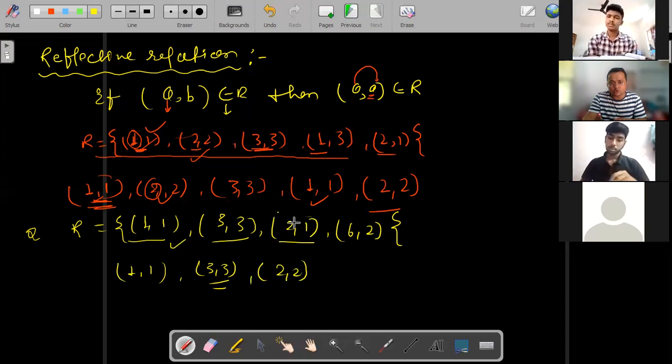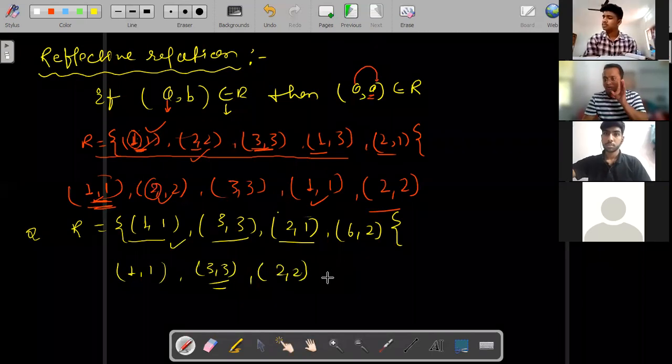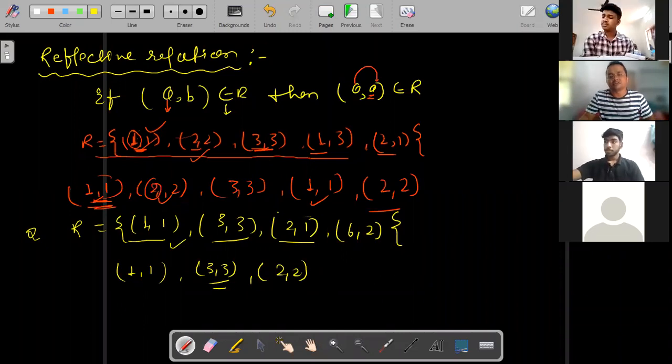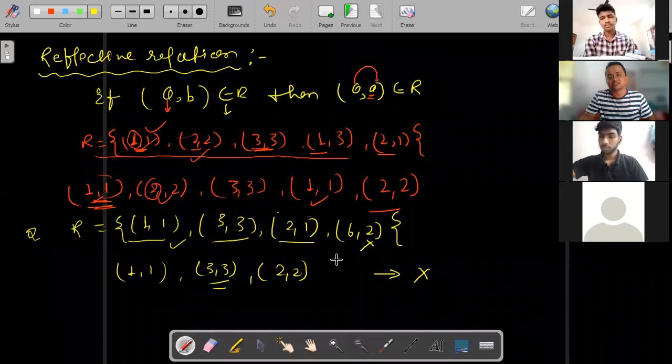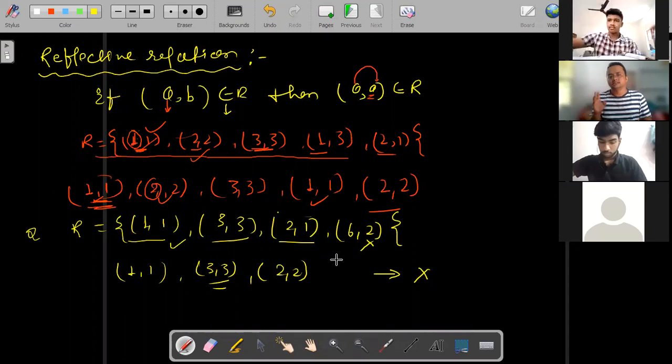Means 2 comma 2 is not an element of R. If it is not an element of R, then you can say right here that this is not a reflexive relation. The remaining need not be checked, because even if for one element, after doing the operation, you do not get it in the relation, then right there you can decide this relation is reflexive or not.